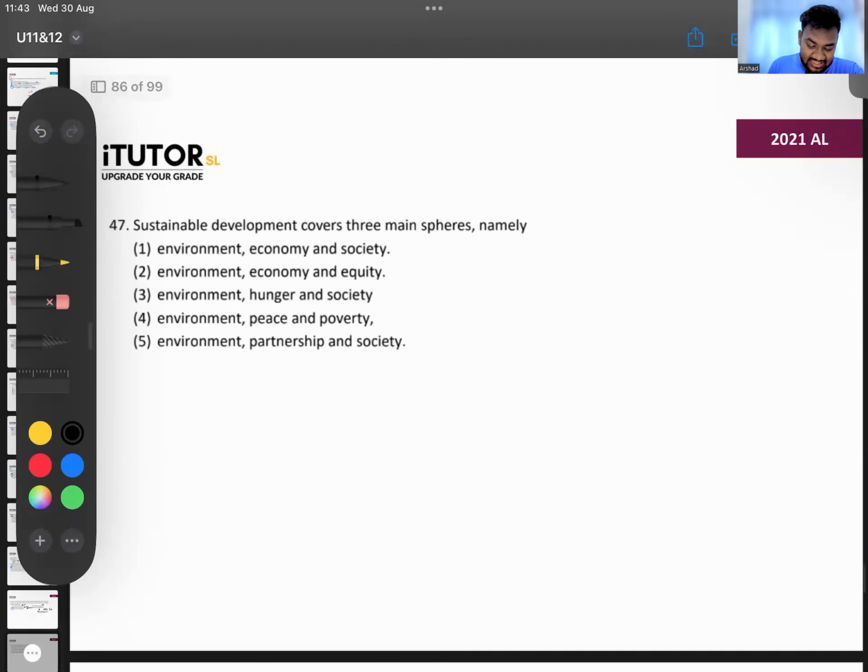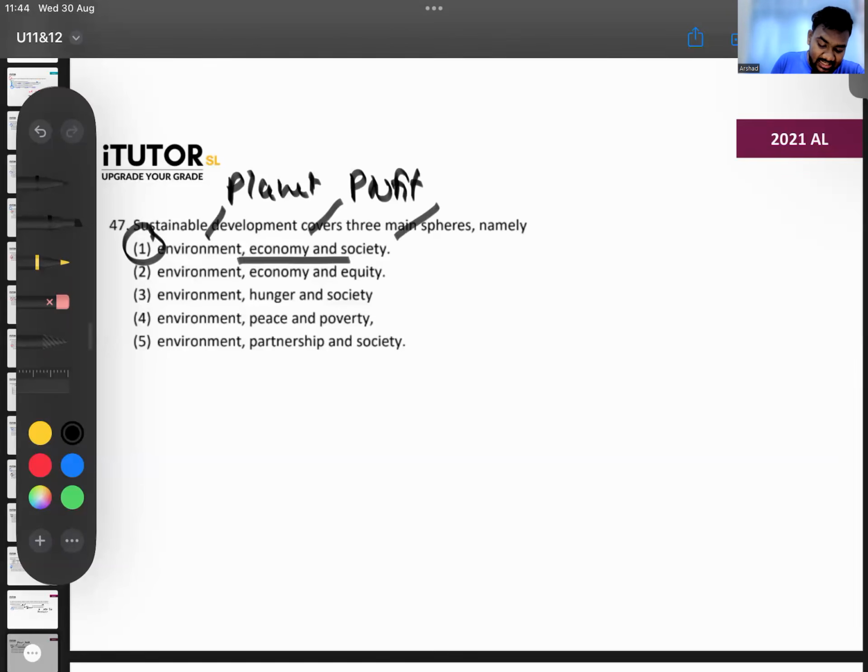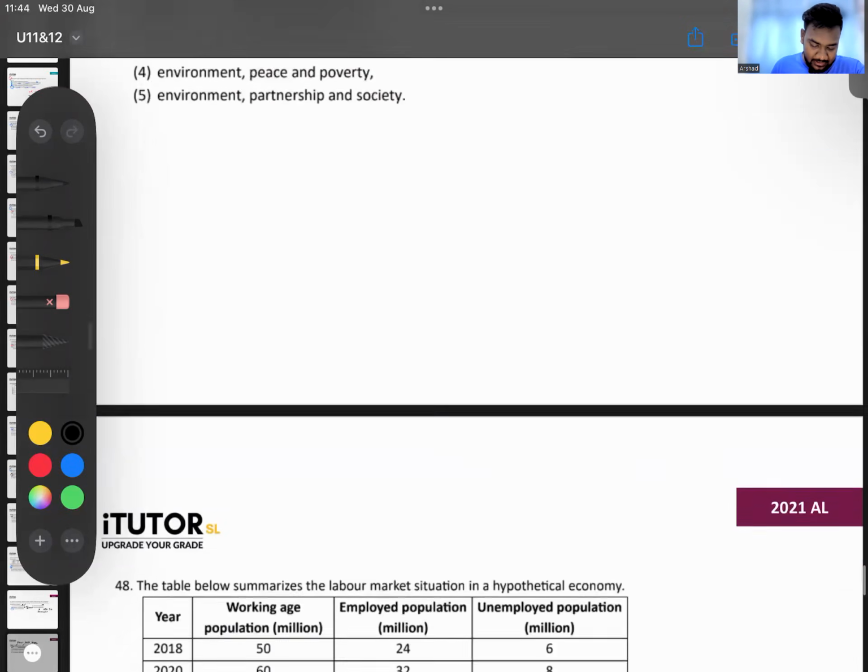47. We discussed this. Sustainable development covers three main spheres, namely what? Quickly. What are the answers? Environment, economy, and society. Remember the three P's also. Environment is planet. Economy is profit. Society is people. So in your exam they can ask people, profit, and planet. They can give some others like peace and prosperity, and they might put some other P's also. Don't get confused. Okay. Now, 48.